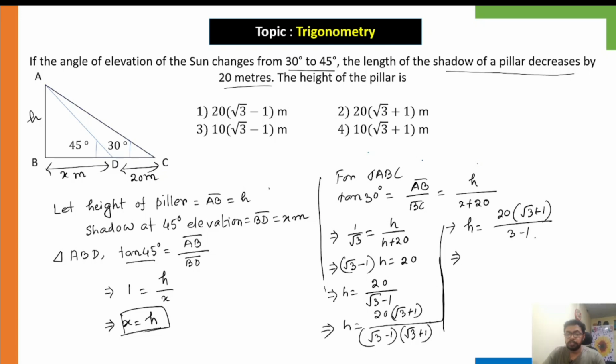So this 3 minus 1 is equal to 2, and if we divide this by this, we'll have 10. So H is equal to 10 (root 3 plus 1). So this is our answer. So option 4 is the correct answer.